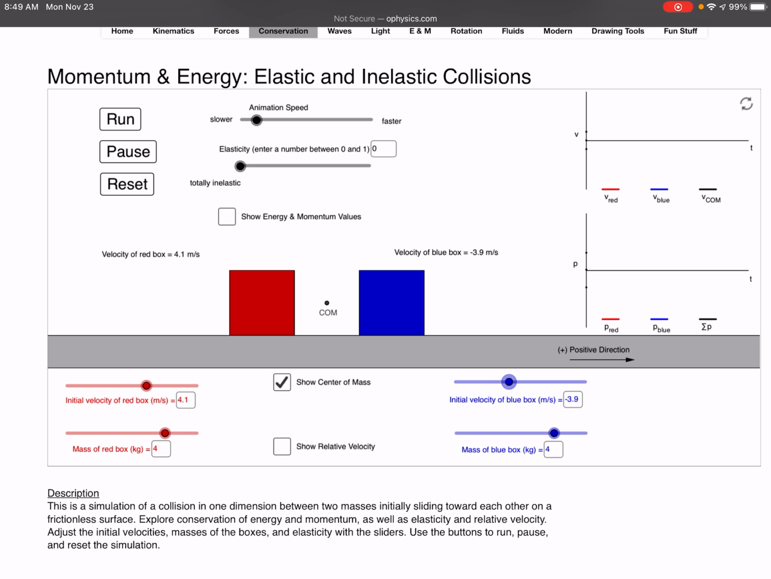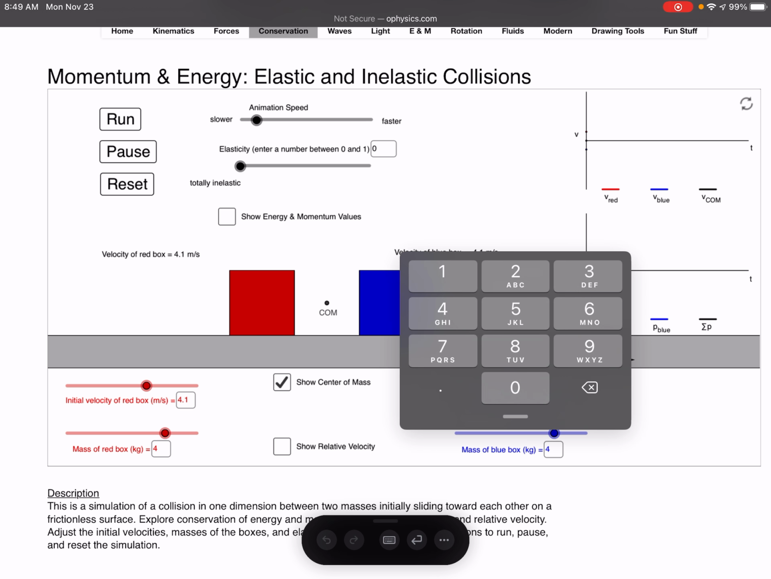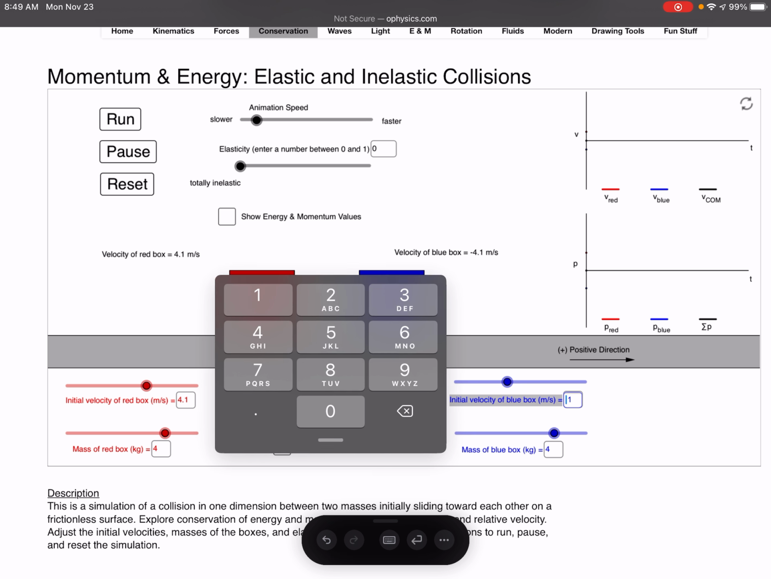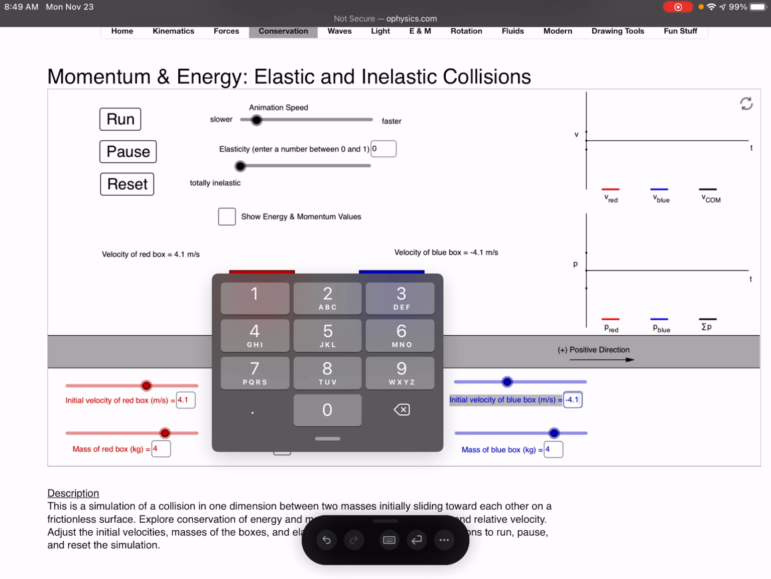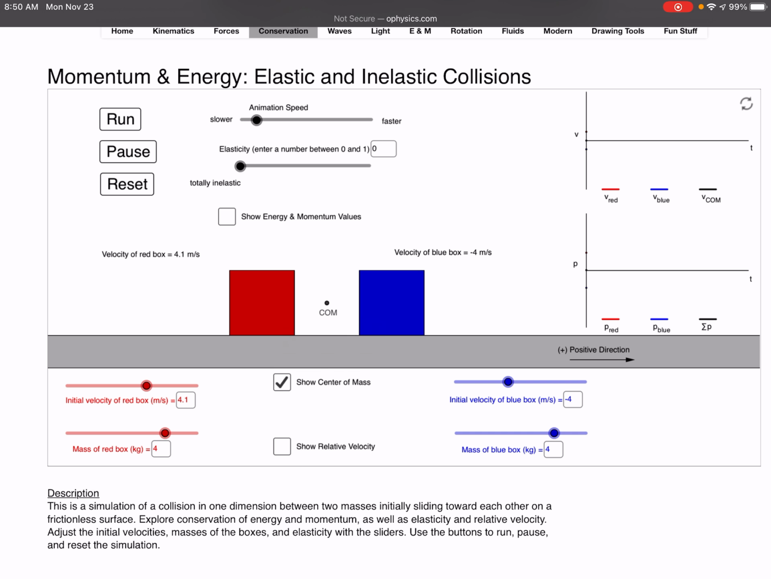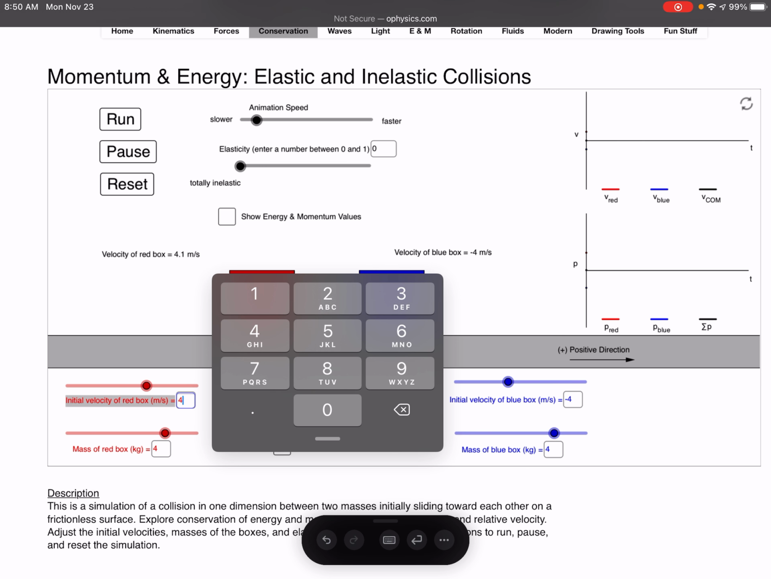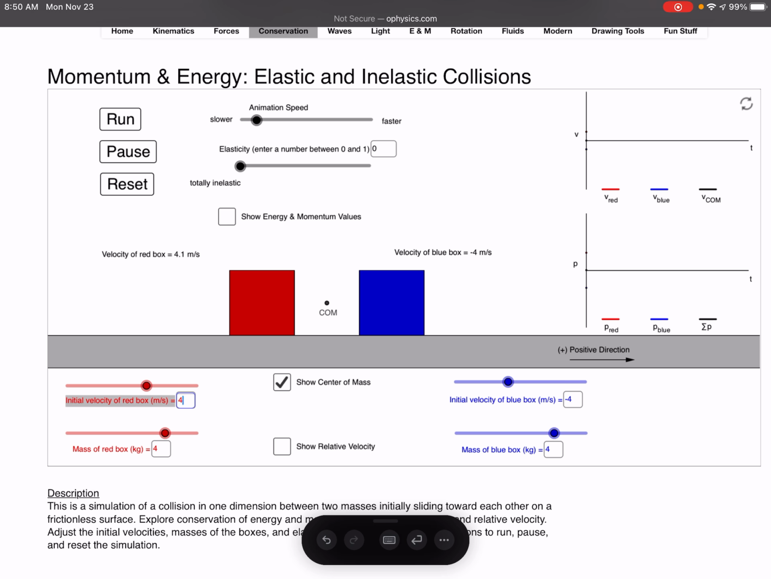So let's say we give the two blocks velocity in opposite directions. Gotta type it. There we go. Okay, so what this means now is they're moving in opposite directions at the same speed. They have the same mass. So the center of mass actually shouldn't move. And when they collide, the center of mass keeps that zero velocity.